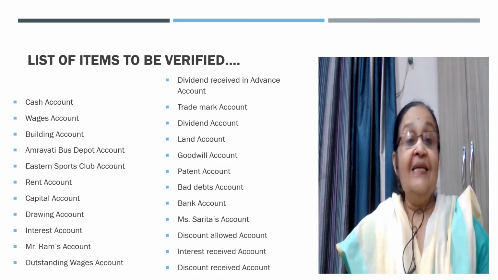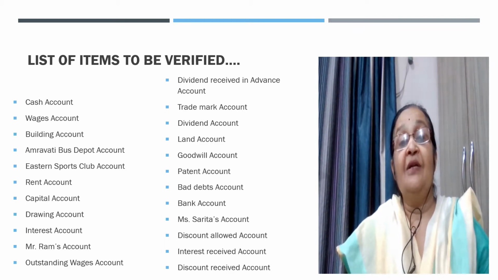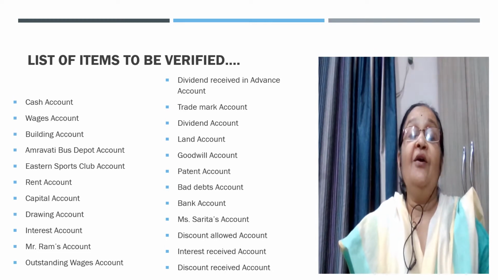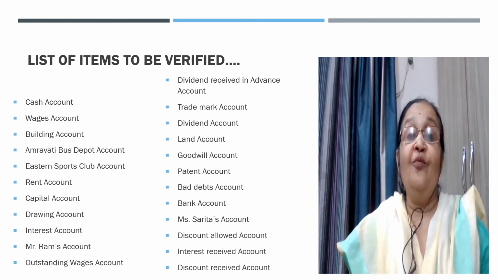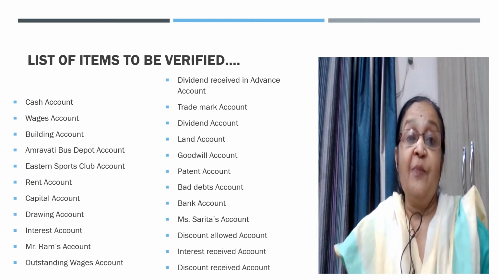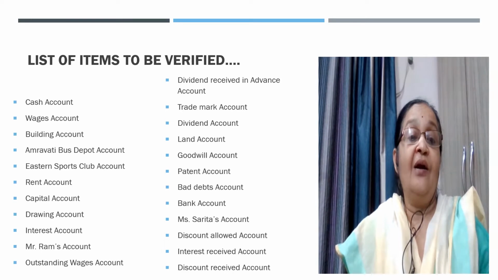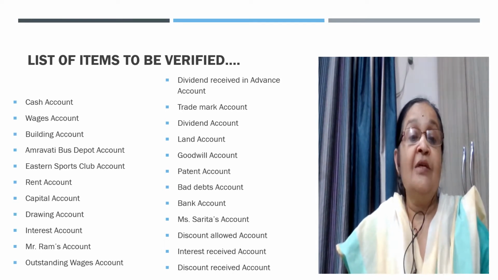Here in this slide, I have given you a list of some of the items which you have to verify, which you have to know as to which account it belongs to, whether it is a personal account, a real account, or a nominal account. There are many items of them.